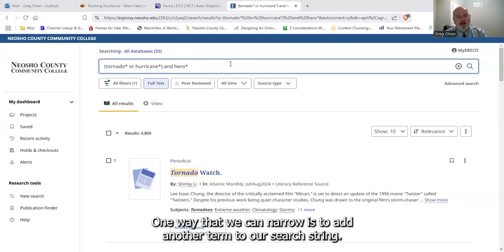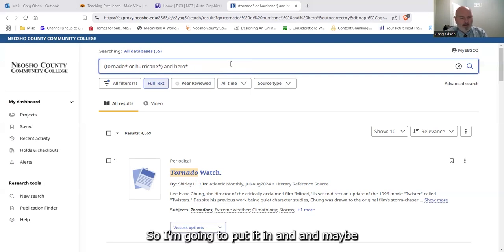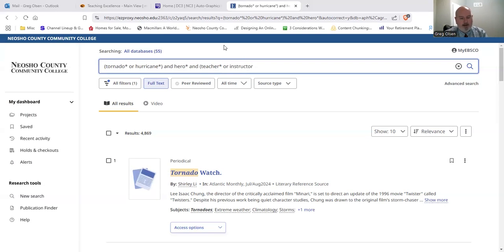One way that we can narrow is to add another term to our search string. So I'm going to put in, and maybe I'm looking for a specific type of hero, so I'm going to put in teacher. I can think of synonyms for teacher. So I'm going to put teacher and I might want teachers, or let's put in instructor and I want instructors.